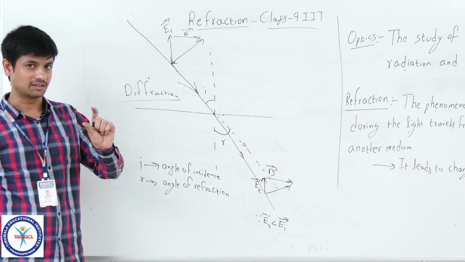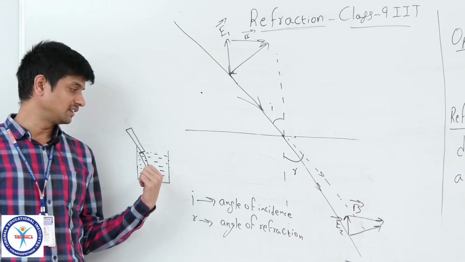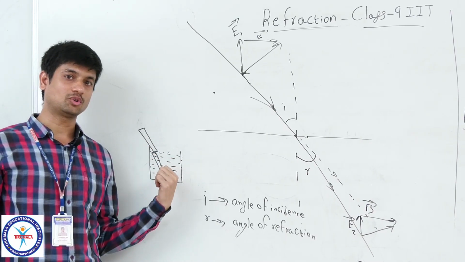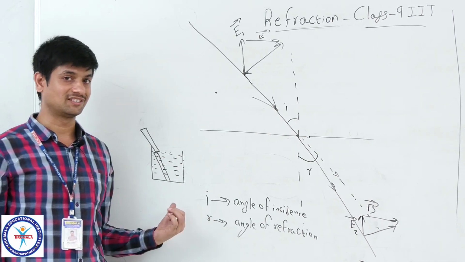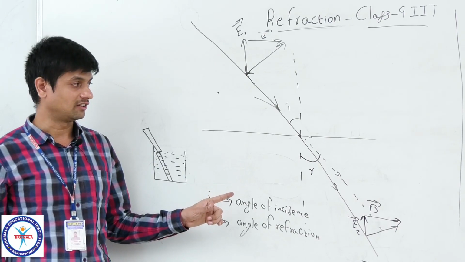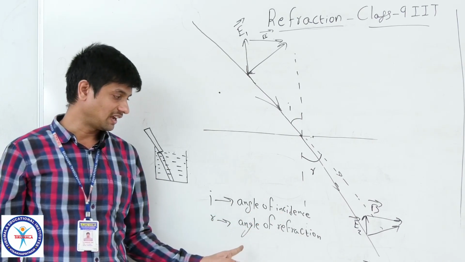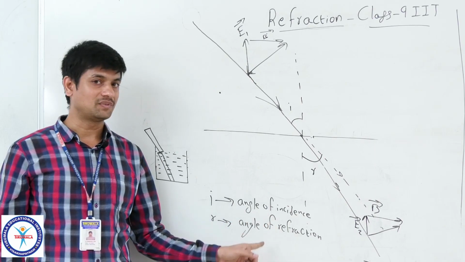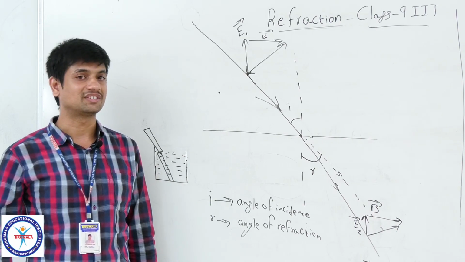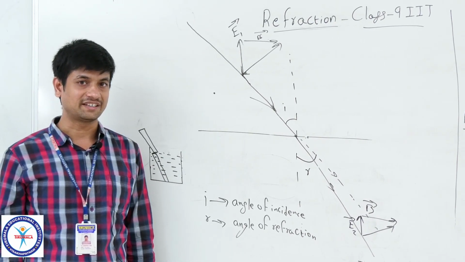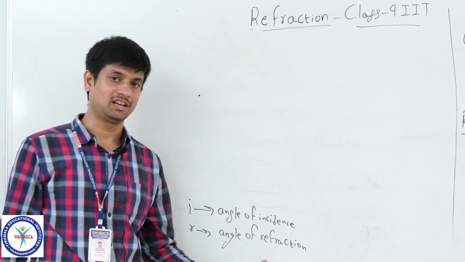And even if you look, you can see the stick shape inside the water is different from outside the water. This is also one of the examples of the phenomenon of refraction. I hope you understand refraction based on these examples and the vector method concept. In refraction, I used the terms angle of incidence and angle of refraction. How do they vary, and is there any relation? Yes, one relation was obtained by one of the scientists, Snell, in the 17th century.